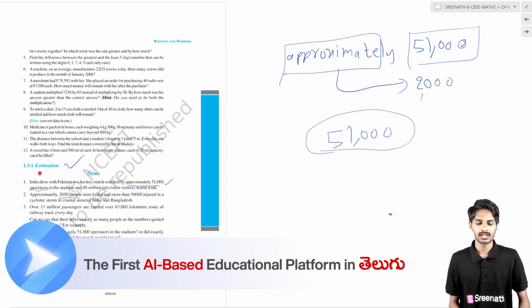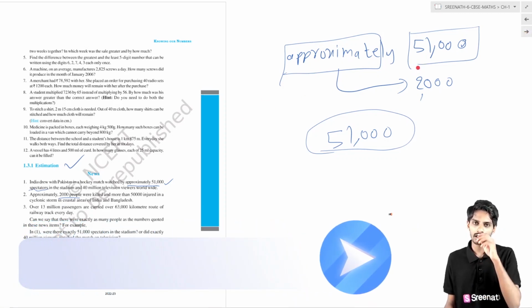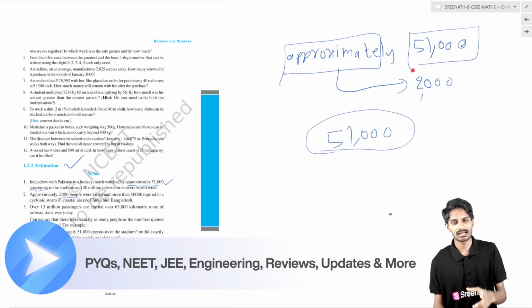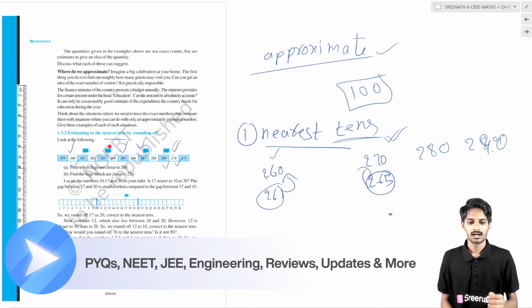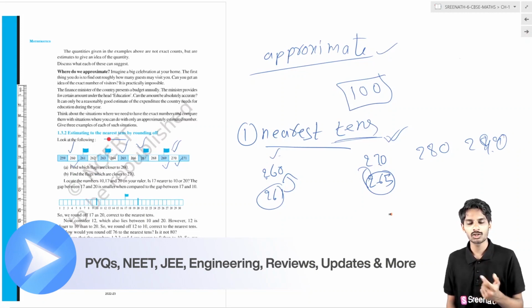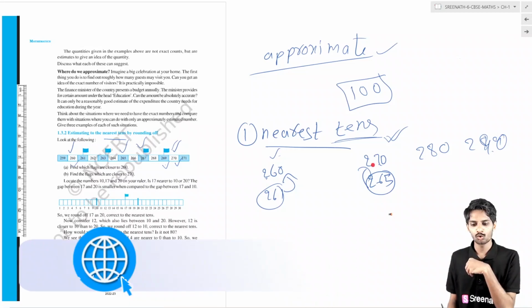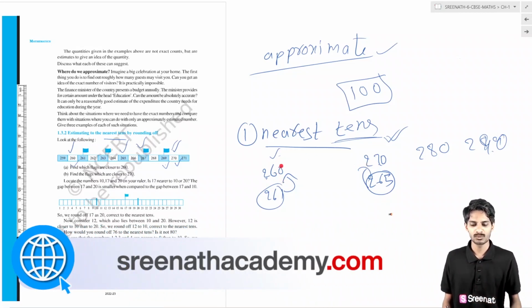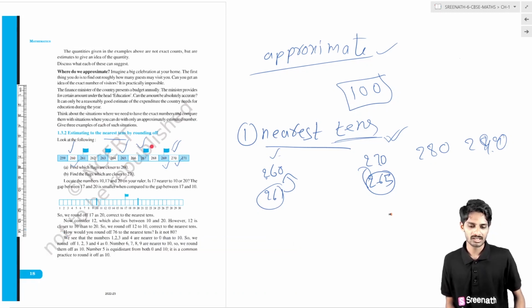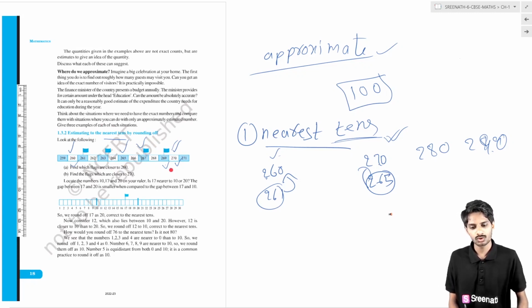Okay, next, estimation. How we will estimate, how we will round off, how we will calculate roughly. In this case, how we will estimate or round off to the nearest tens. The numbers which are in between 260 and 270 are rounded off to the nearest tens, meaning either 260 or 270. The numbers between 260 and 265 are rounded off to 260, and the numbers between 265 and 270 are rounded off to 270. And 265, which is the middle number, is also by convention rounded off to 270.